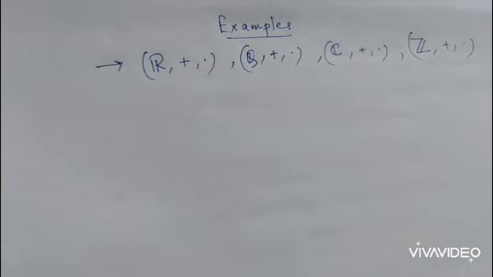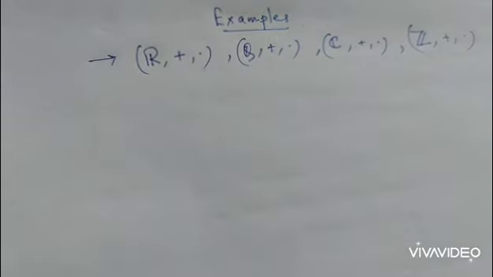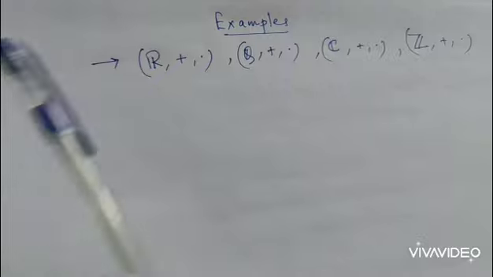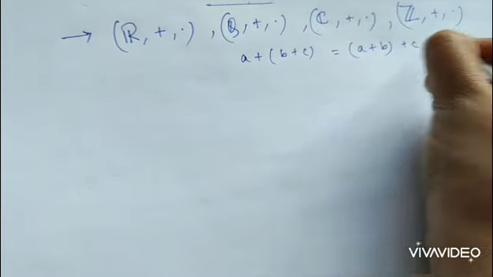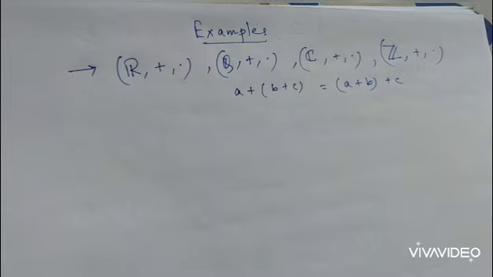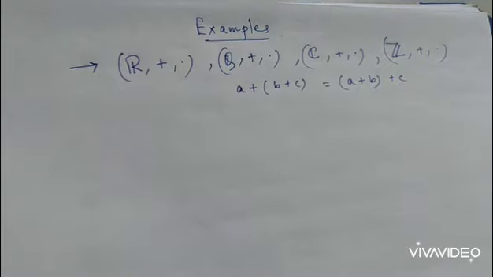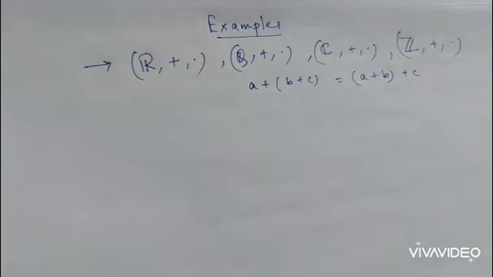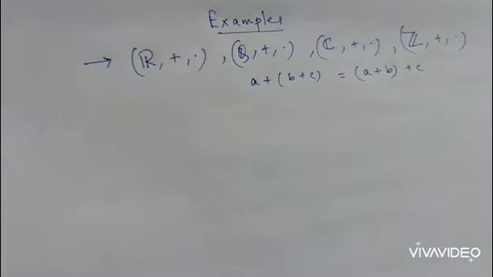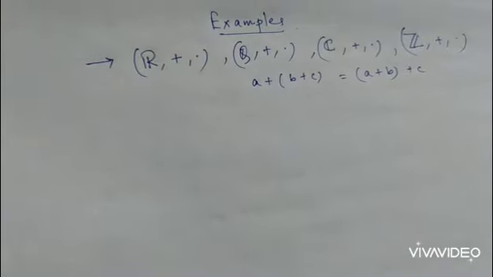Now in each of these, with respect to addition, all of them form a commutative group. It's very simple, since with respect to addition it is always associative, that is (a plus b) plus c equals a plus (b plus c). This kind of addition is applicable for any element, whether it is an integer, a complex number, or a rational. For complex numbers we will just replace it by complex forms, that is a, b, c will have forms a1 plus i a2, b1 plus i b2, c1 plus i c2, and like that. So associative.